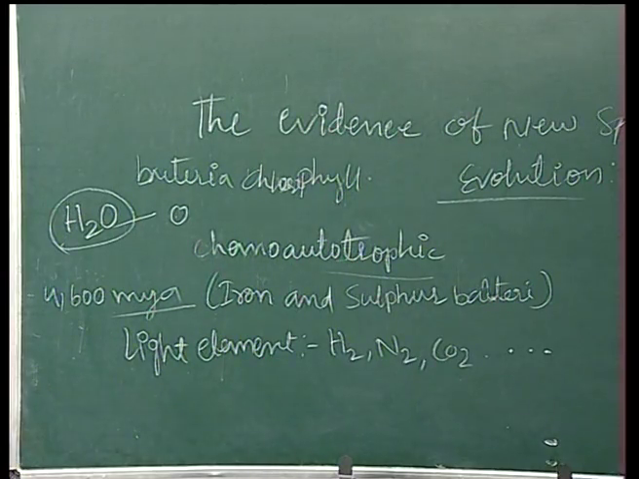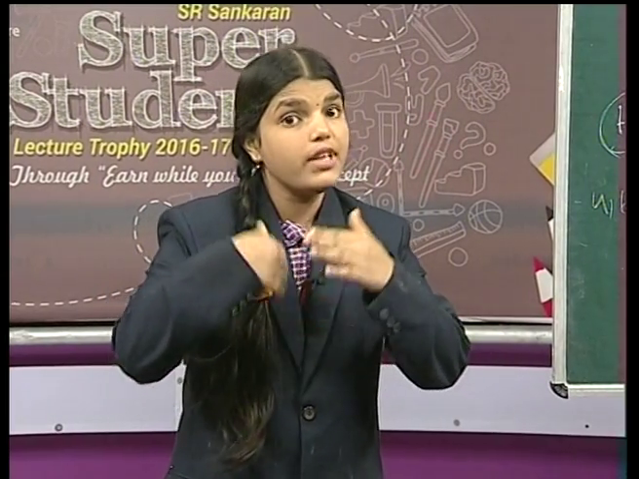After that, these bacteria evolved. After the evolution of these bacteria, a little bit of oxygen was formed. From this oxygen, the first bacteria formed, that is cyanobacteria. Clear, friends? So we have learnt one point: the first bacteria is cyanobacteria.